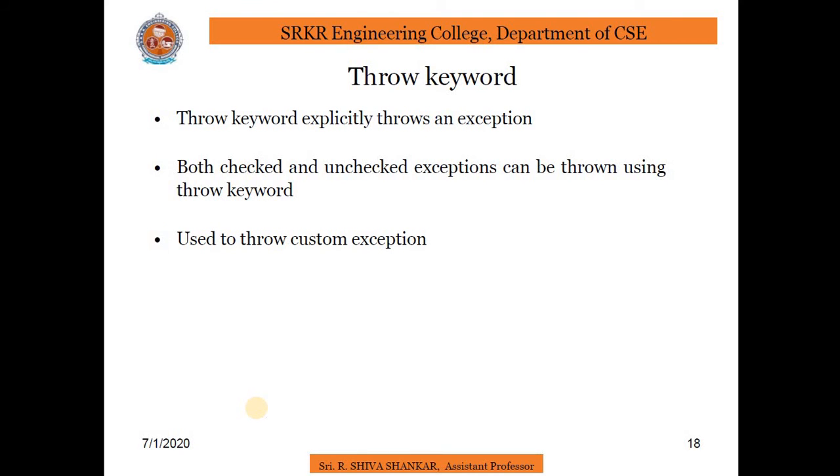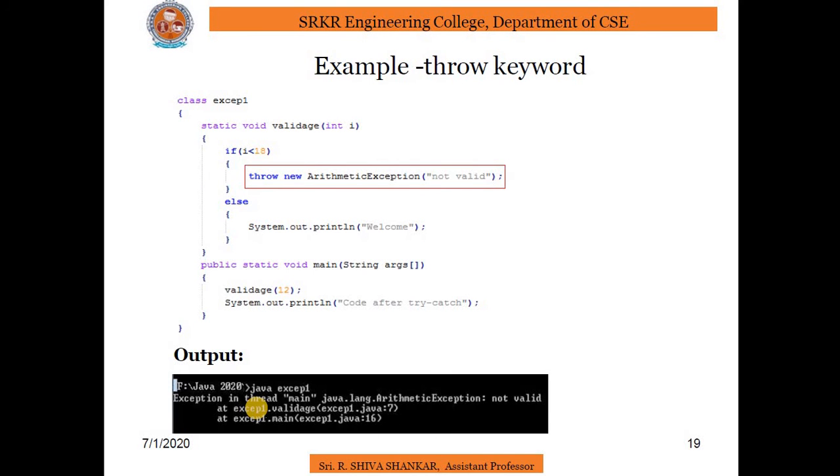Throw keyword. The throw keyword is used to explicitly throw an exception. We can throw either a checked or unchecked exception. The throw keyword is normally used to throw a custom exception. Example: in the example shown below, a method validate(int i) checks the value of the passed parameter i, and if the value is less than 18, then an arithmetic exception is thrown.